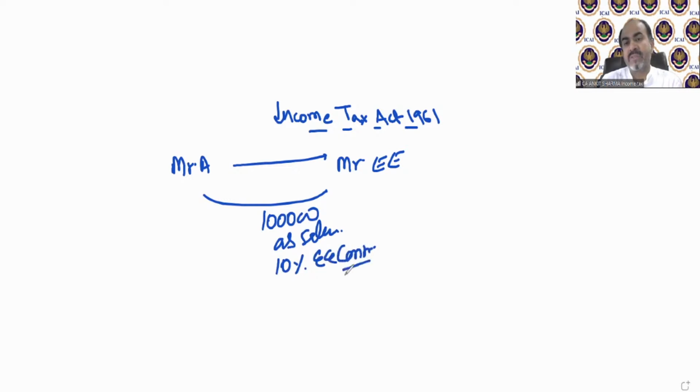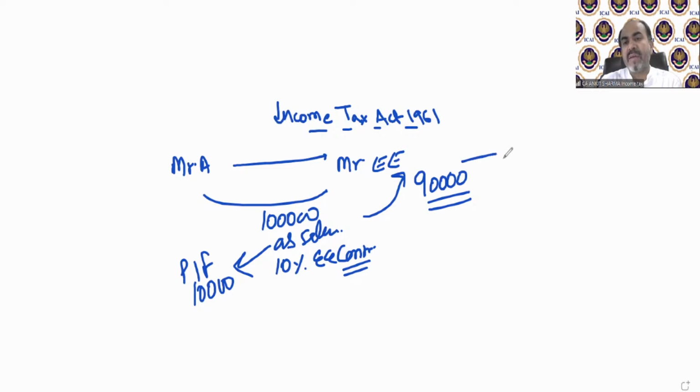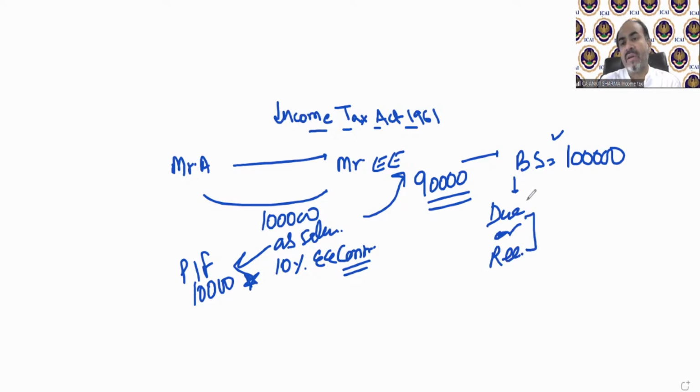I already explained in that class that in this case, the employee will practically receive 90,000 and 10,000 out of this 1 lakh will go to the provident fund account. But when we take basic salary, in this example, we will take the full 1 lakh rupees. So this 10,000 has already been included in the basic salary calculation because the basic salary definition is due or received, whichever is earlier. So in the example, salary is due 1 lakh, whether it is received 90,000 or 80,000 is irrelevant, the salary is going to be taxable to this much amount.